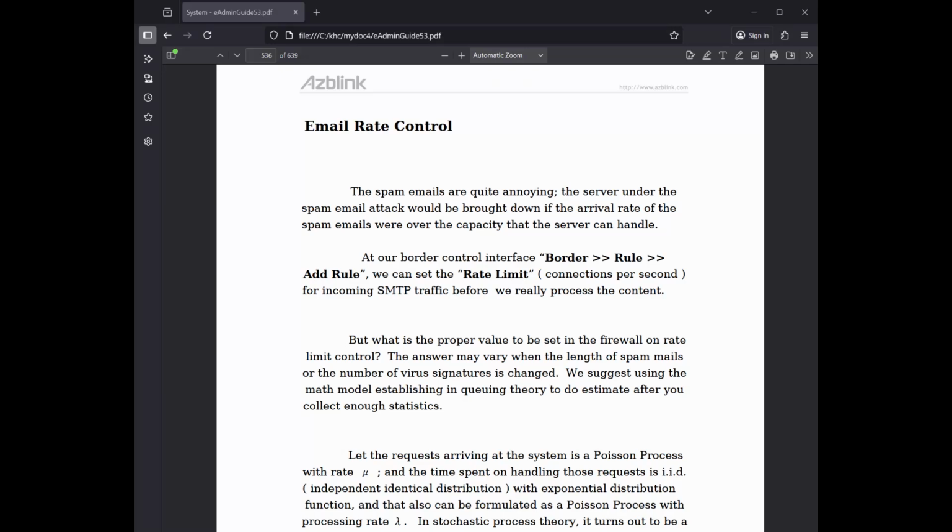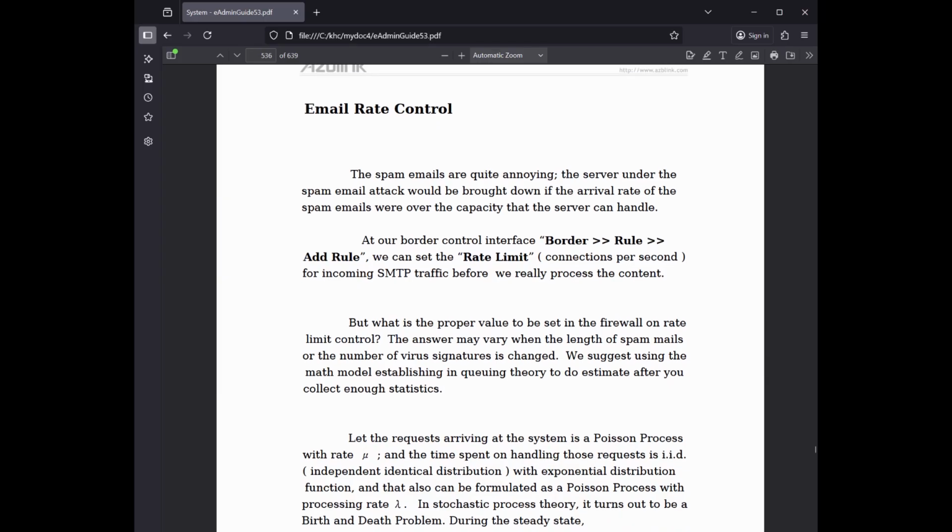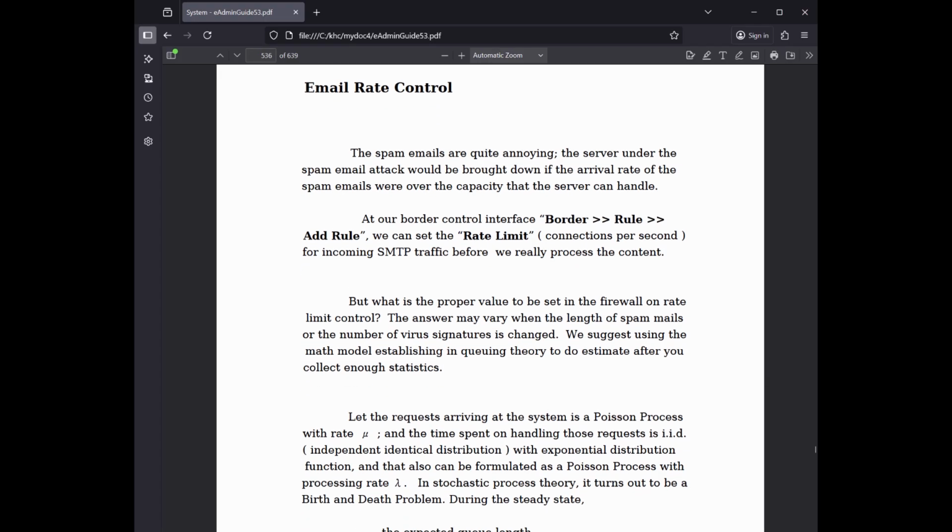Email rate control. The spam emails are quite annoying. The server under the spam email attack would be brought down if the arrival rate of the spam emails were over the capacity that the server can handle. At our border control interface, border rule, add rule, we can set the rate limit, connections per second, for incoming SMTP traffic before we really process the content.